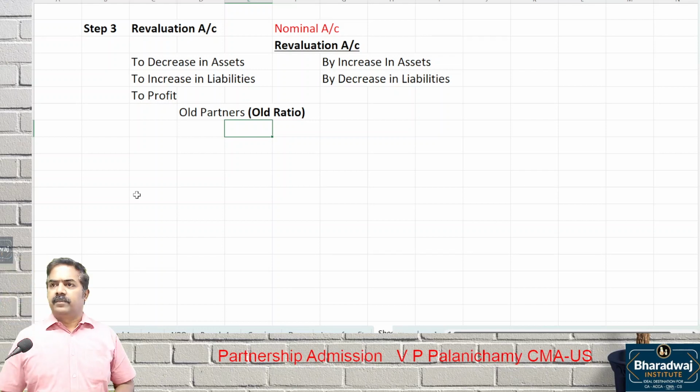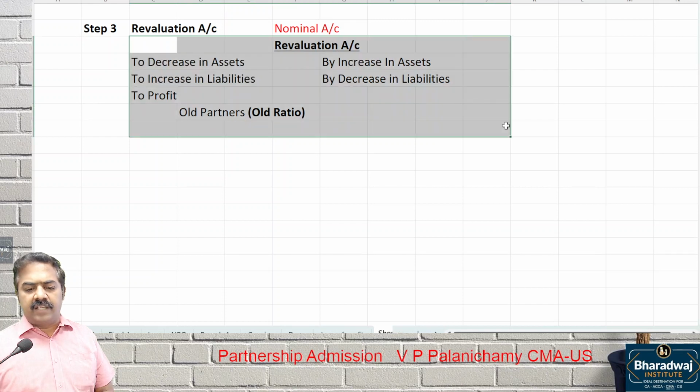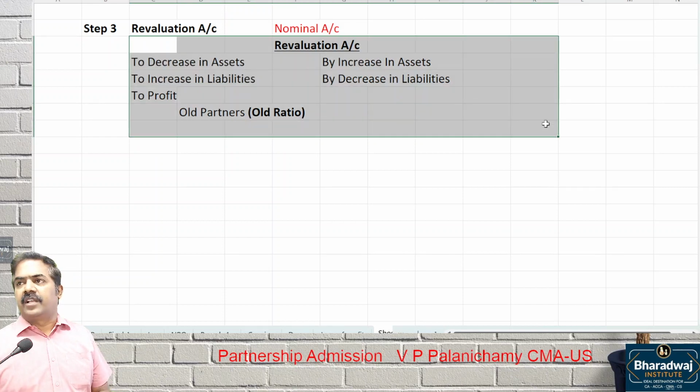This is step 3. Nothing much to learn in this. Just credit the gains and debit the losses. Transfer the net profit to whom? Old partners in old ratio. Why? Because this revaluation or change happened in the past.